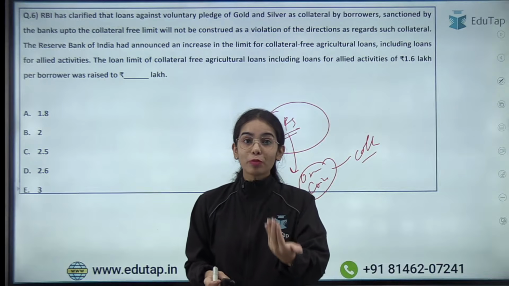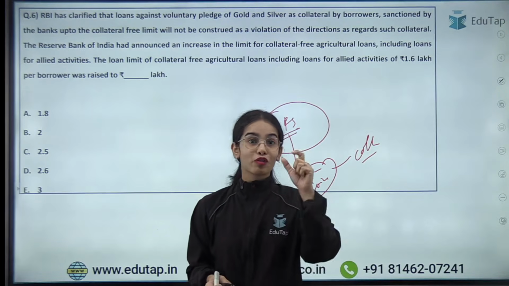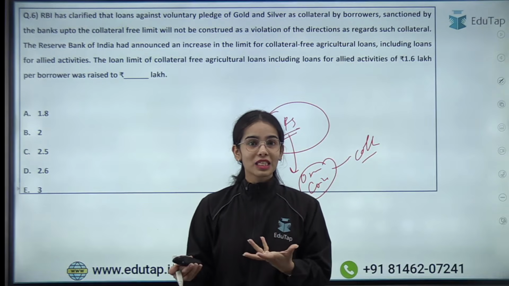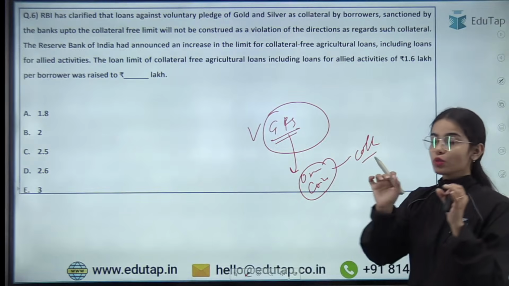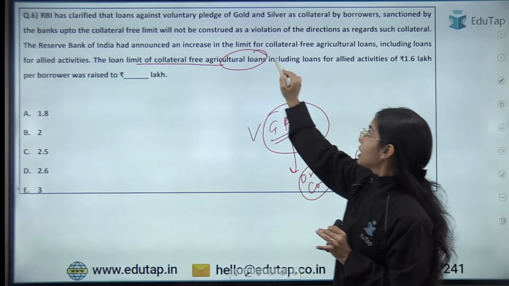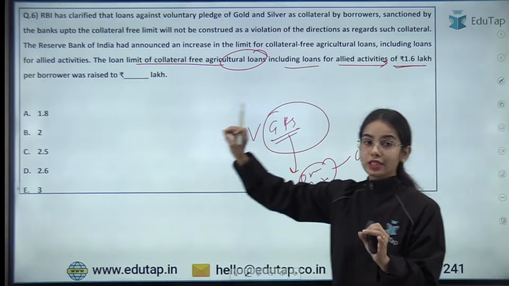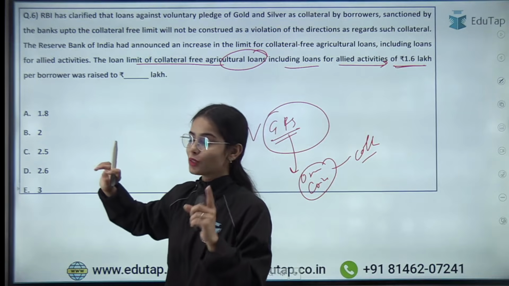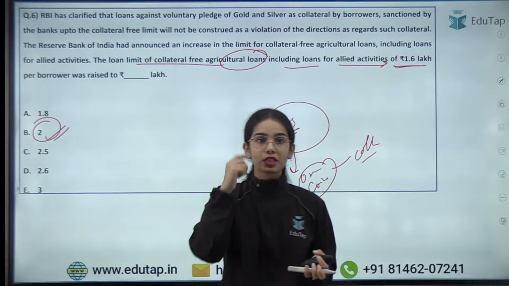So you are voluntarily providing the collateral. If you are voluntarily providing the collateral, so you will get the benefit of lower interest rate or easier terms and conditions. So the collateral free loans for the farmers is what? So basically the loan limit of collateral free agricultural loans, including loans for allied activities, of 1.6 lakh, it was raised to what amount? It was raised to 2 lakh. Very good everyone. Everyone has given the right answer. So this was raised to 2 lakh.